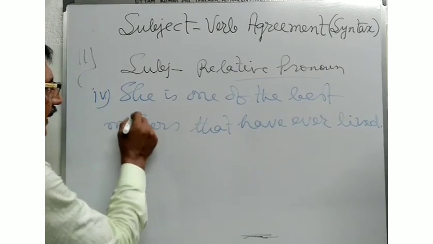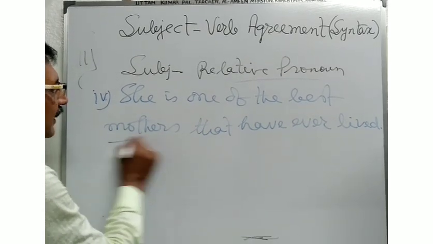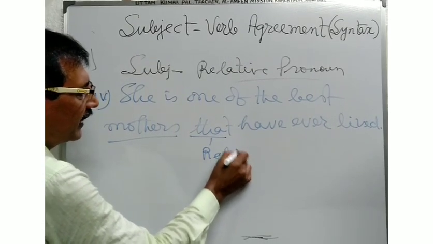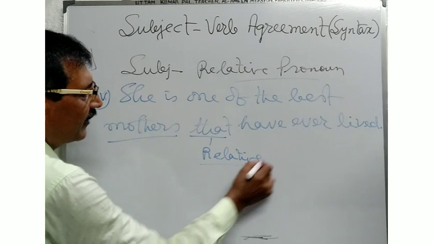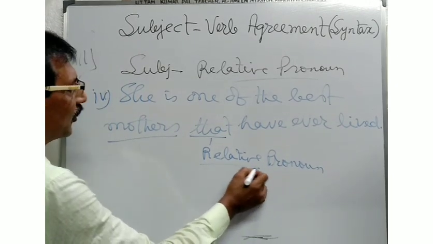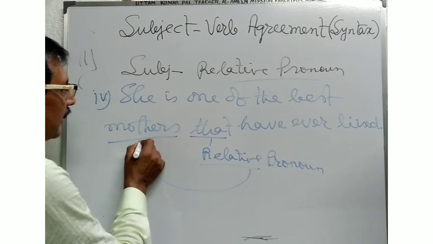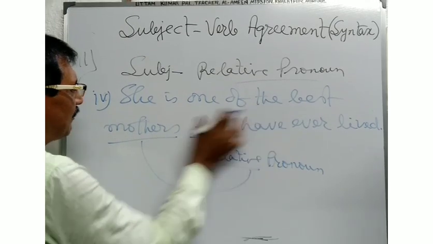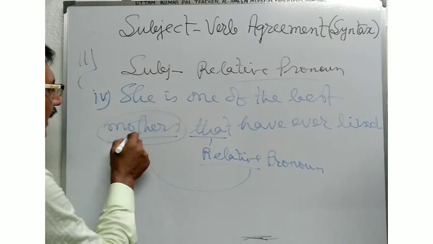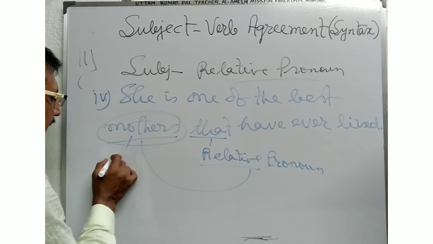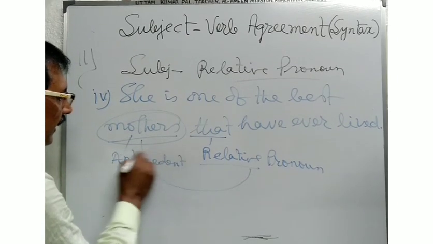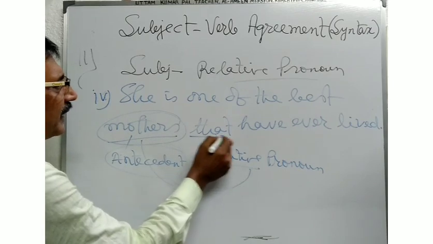Here that is the relative pronoun. This relative pronoun refers to mothers. Here mothers is the noun, and this is used as the antecedent. Here the verb will be used.